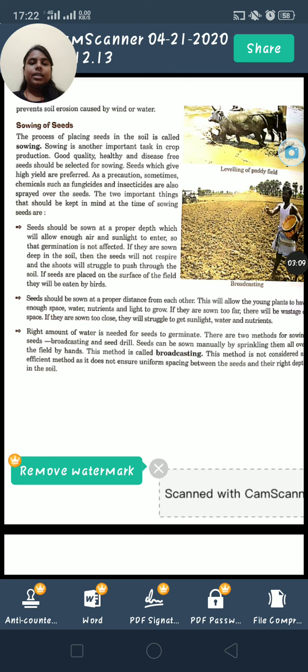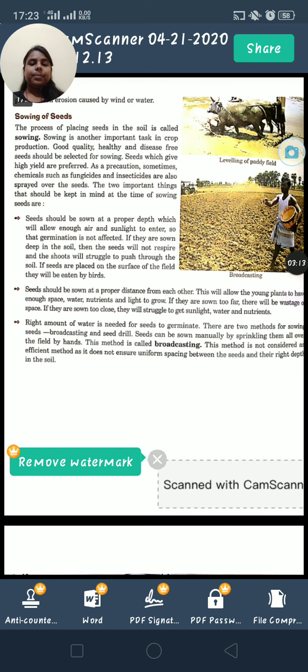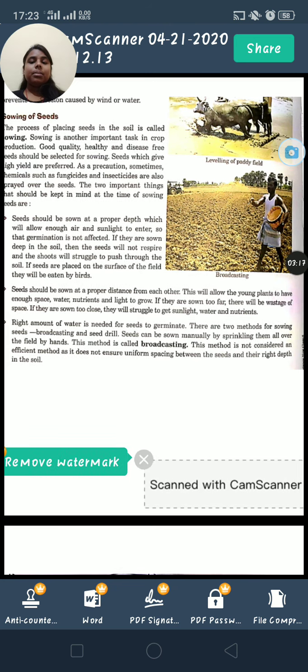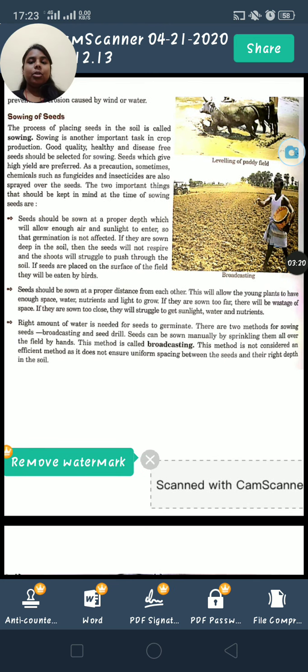They will have to struggle to get sunlight, water and nutrients. The third thing is that the right amount of water is needed for seed. Do not submerge the seed in water, because then it will rot. And if you do not give water in proper amount, the seeds will not be able to germinate. There are two methods of sowing the seed: the first is broadcasting and the second is seed drill.